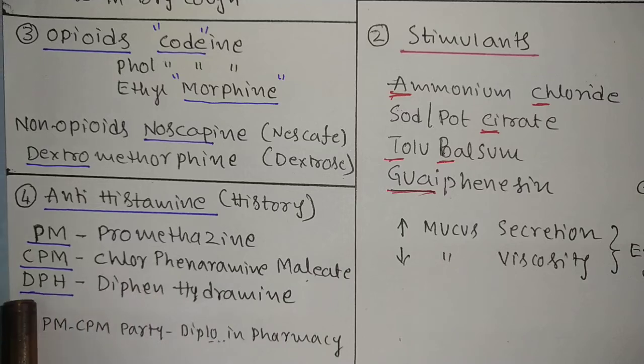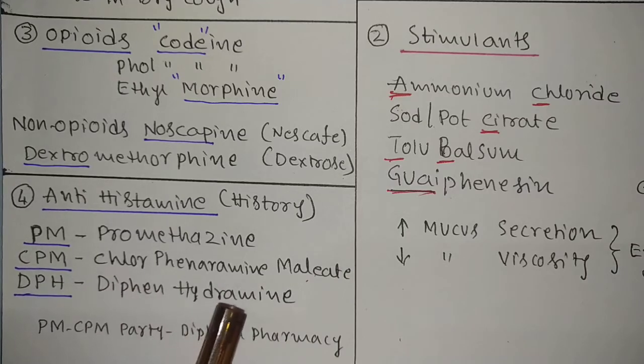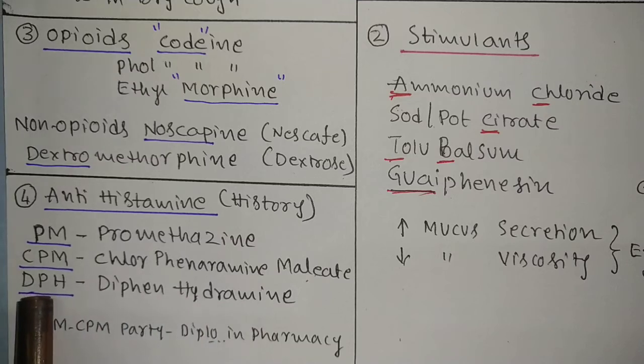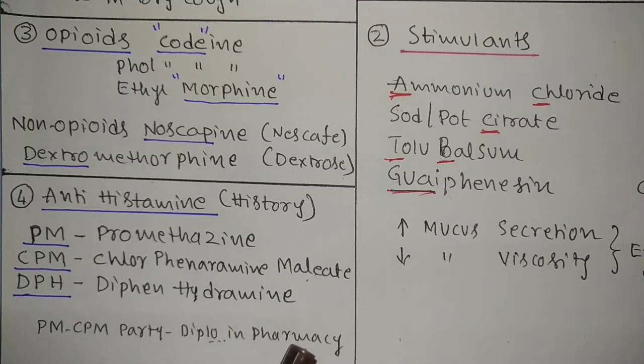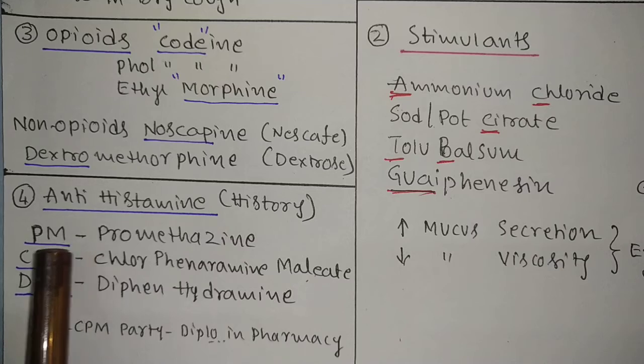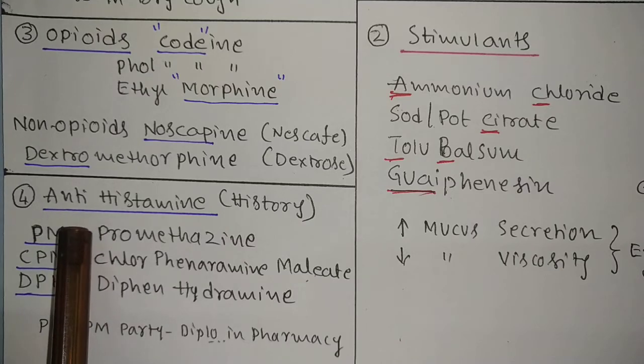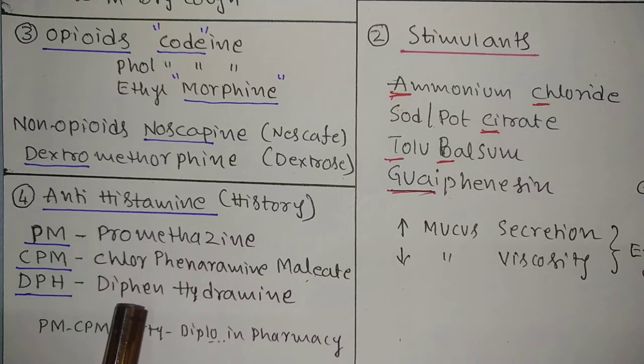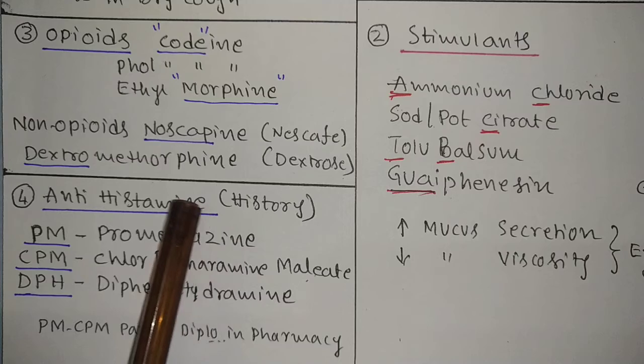Next, DPH, diphenhydramine. DPH means you can use this word: diploma in pharmacy, D Pharmacy. And CPM is a very popular party, the CPM party. And PM, Prime Minister. So far in India, there was no Prime Minister from the CPM party, and also no Prime Minister completed the diploma in pharmacy. Okay, diphenhydramine.